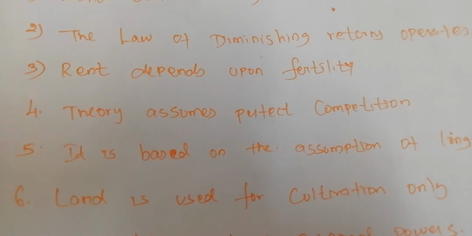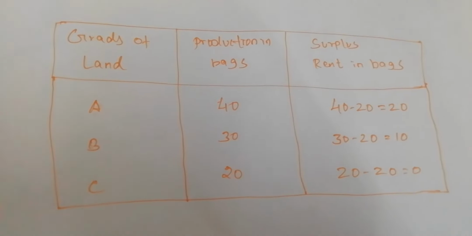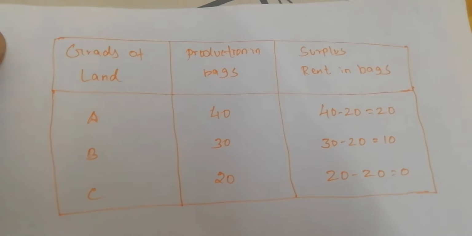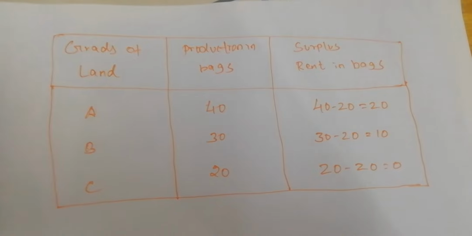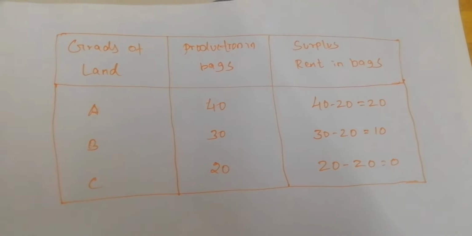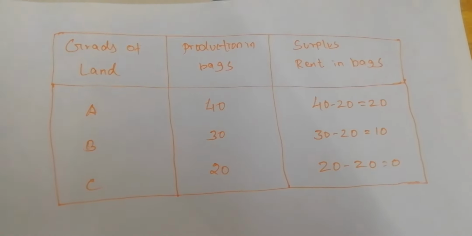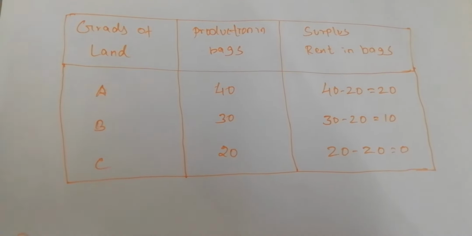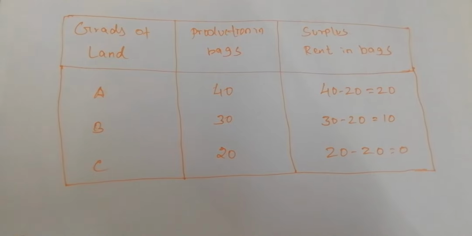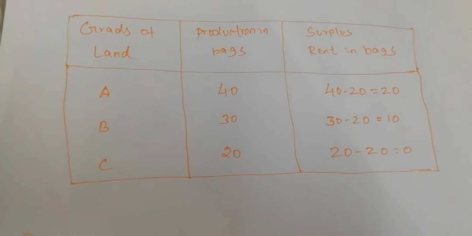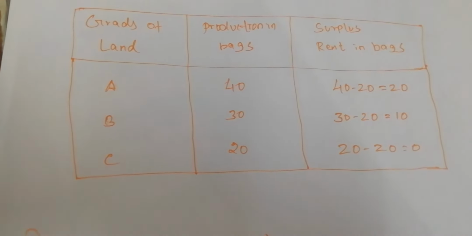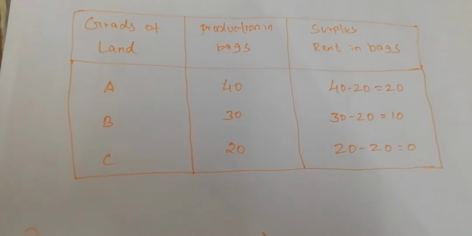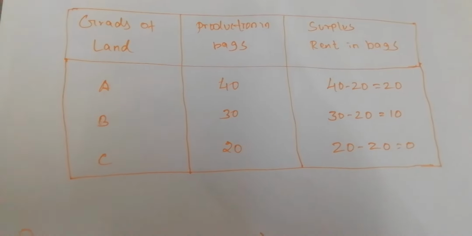After some time, some extra people also go to the same island and settle down. Now the B grade land and A grade land bags of paddy will not be sufficient for the extra people, so the C grade land will be used for cultivating paddy. Here the C grade land will produce only 20 bags.